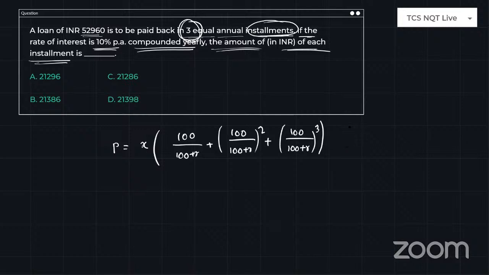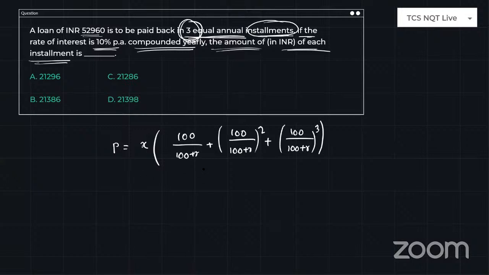This problem is given for only 3 equal installments, so I have expressed it in terms of only 3 terms. You multiply the installment by 100 by 100 plus R, and the power increases every time the number of years increases. So this is the formula.